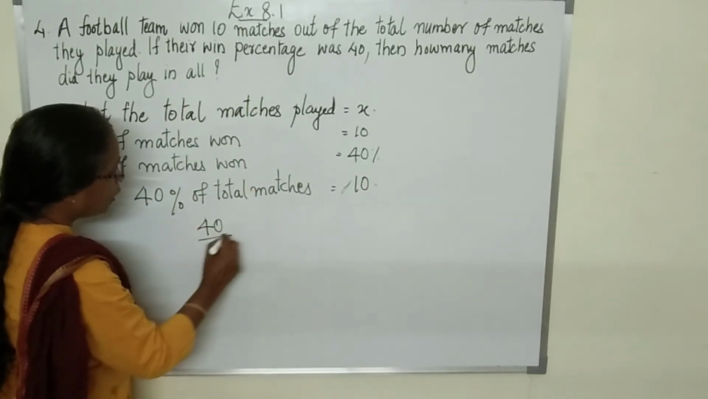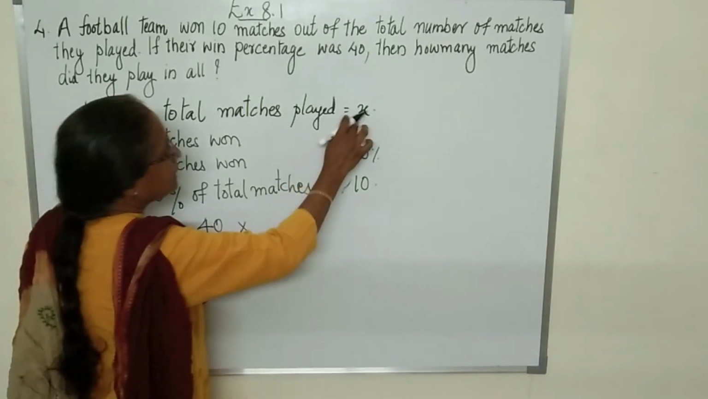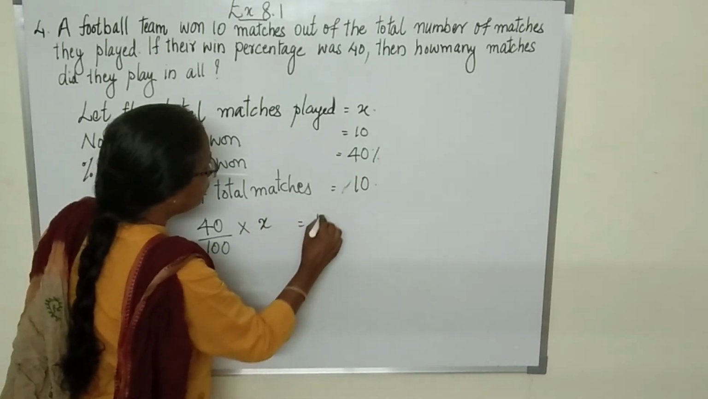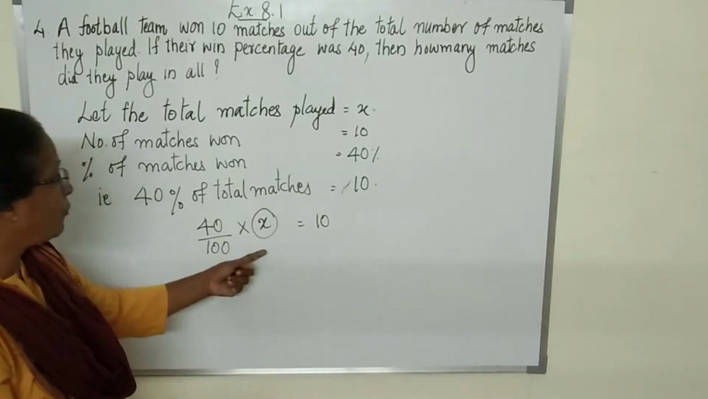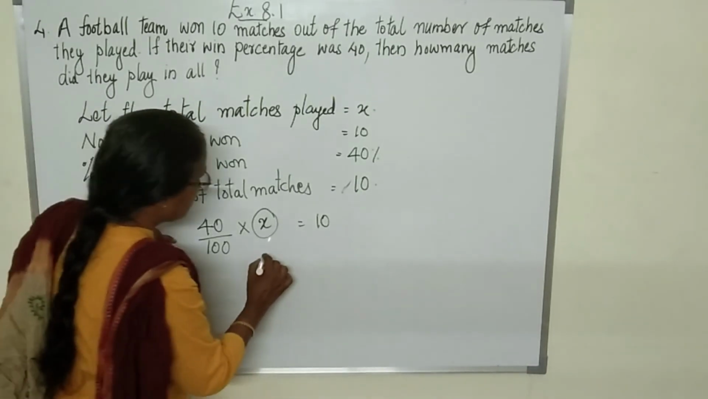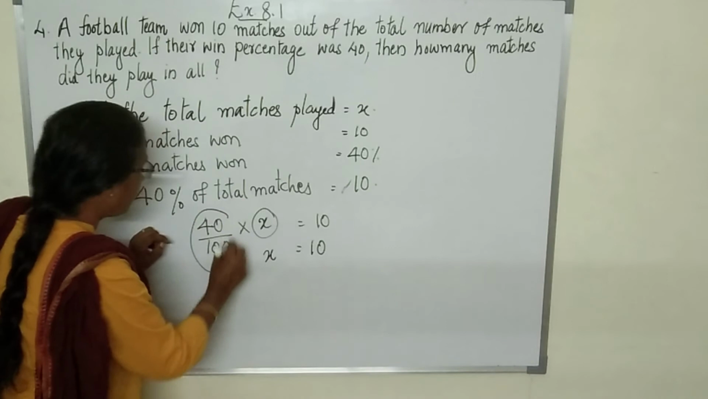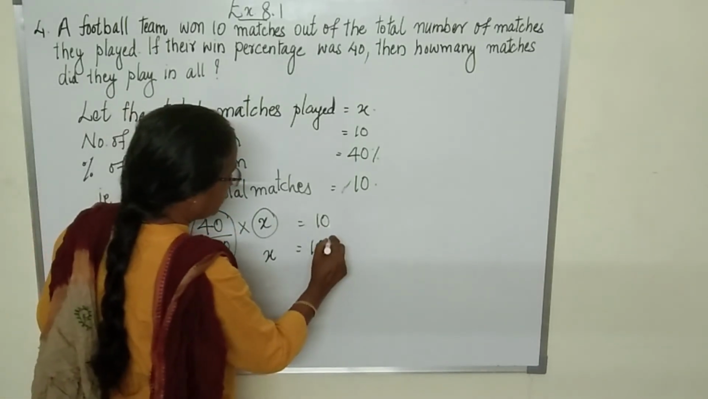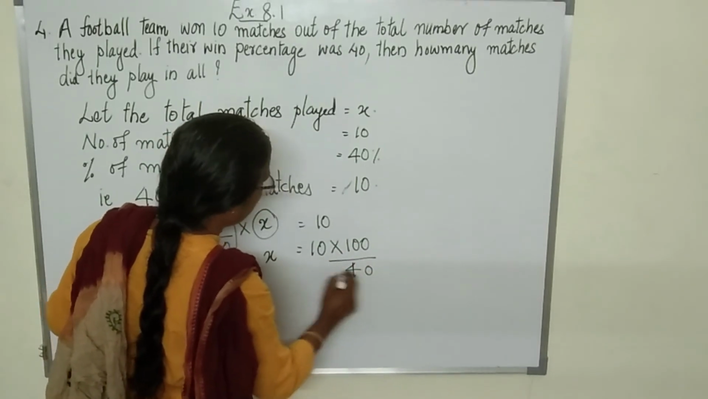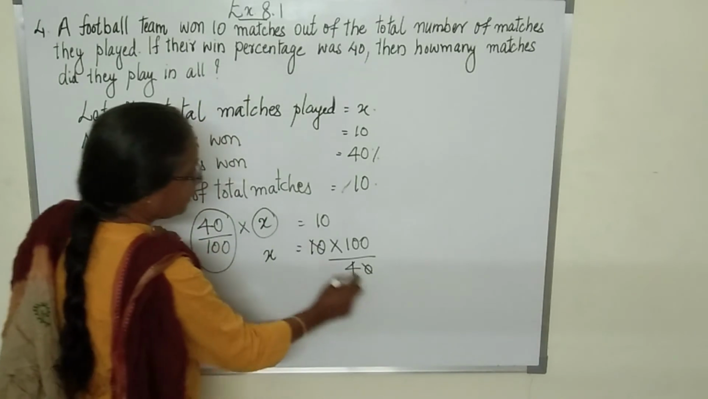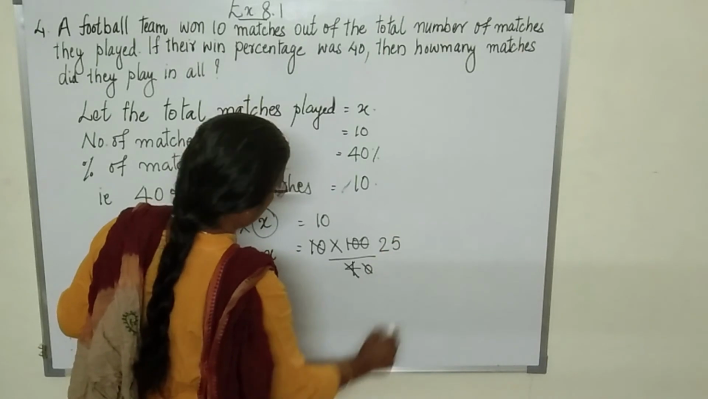40% means 40 upon 100, and "of" means multiply. So 40 upon 100 times total matches X is equal to 10. From this we have to find out the value of X. How to find out? We have already learned from solving equations. X remains here, 10. This 40 upon 100 will go to that side, so it will become 100 upon 40. So 0, 0 cancels. That is 10 4s are 40 and 4 25s are 100.